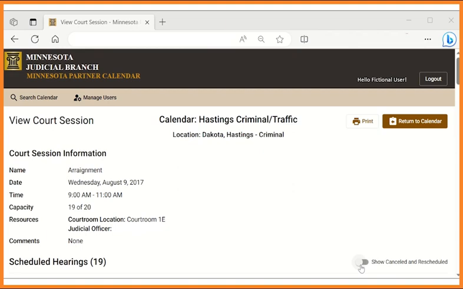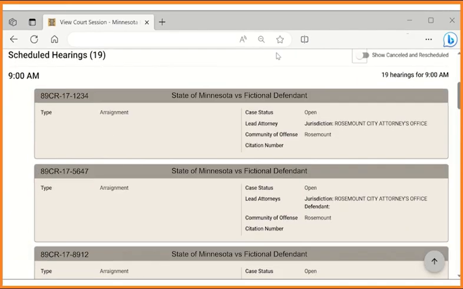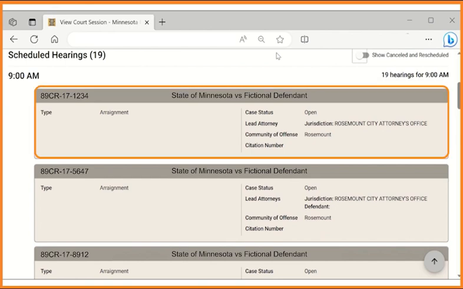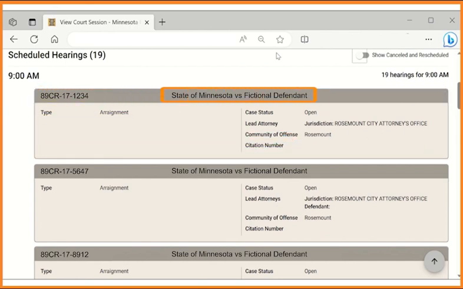Before showing the scheduled cases, you can toggle between whether or not you want to view canceled and rescheduled cases. The number of scheduled hearings will change accordingly. Each scheduled case will display a card with the case number and caption at the top. On the left side of the card, you will see what type of hearing the case is scheduled for.